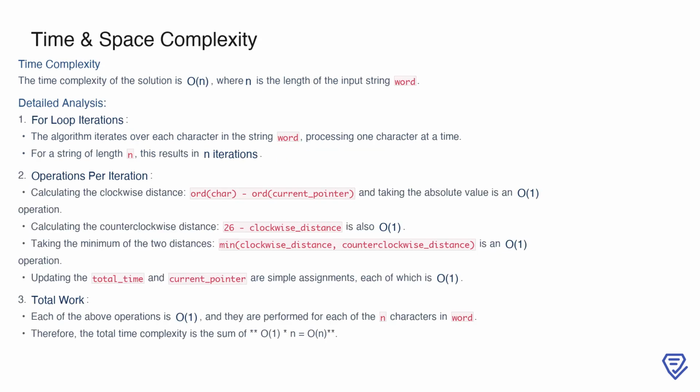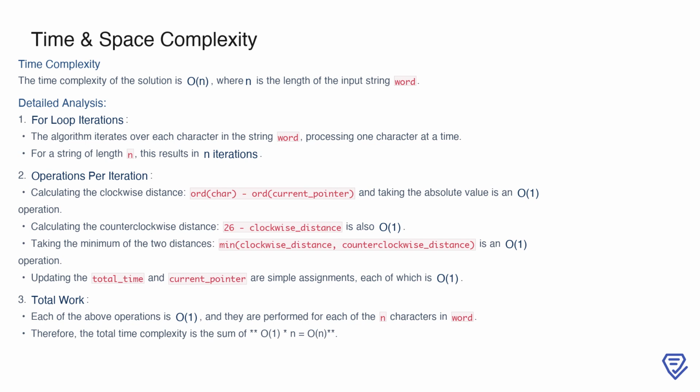The time complexity of this solution is O(n), where n is the length of the input string, because we process each character in the string exactly once. This is achieved through a single for loop that iterates over each character, resulting in n iterations. Within each iteration, the operations we perform are constant time, or O(1). For example, calculating the clockwise and counterclockwise distances involves basic arithmetic and taking an absolute value, all of which are O(1). Similarly, determining the minimum of these distances and updating the total time and current pointer are also constant time operations. Since these O(1) operations are repeated for n characters, the overall time complexity is O(1) times n, which simplifies to O(n).